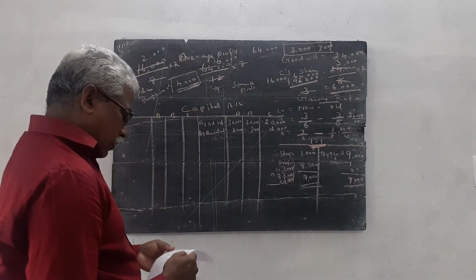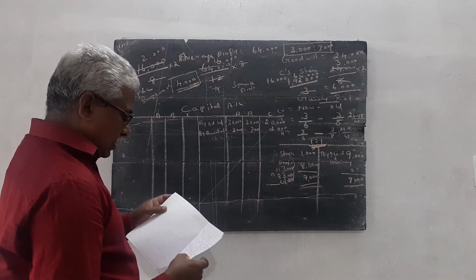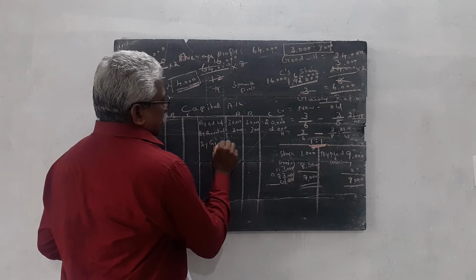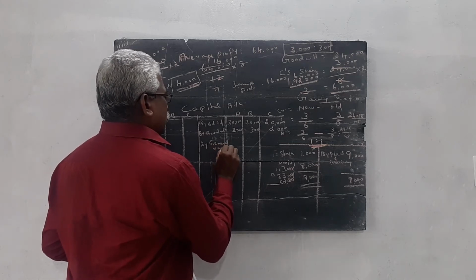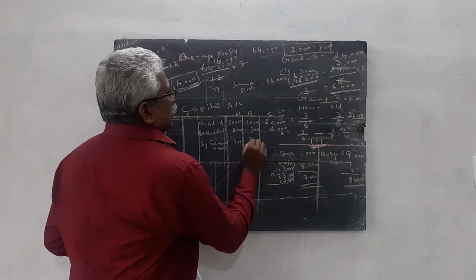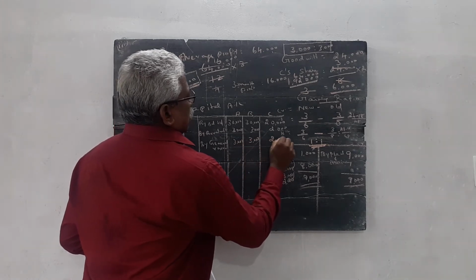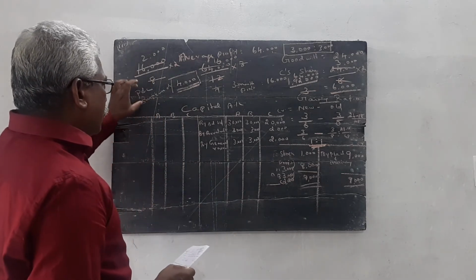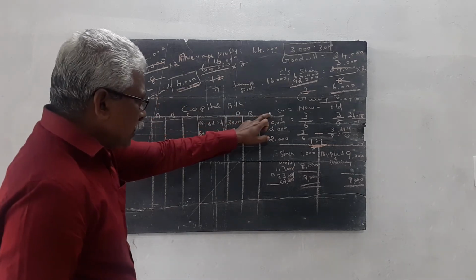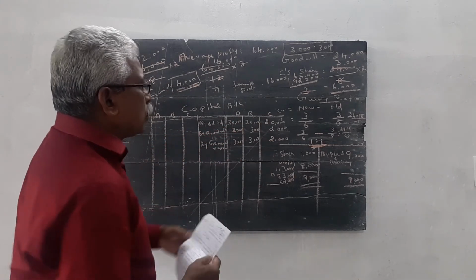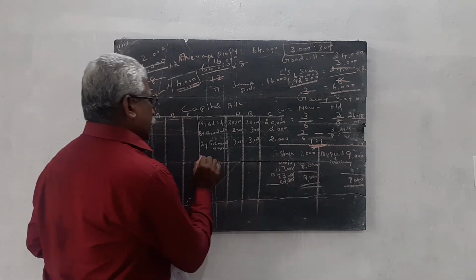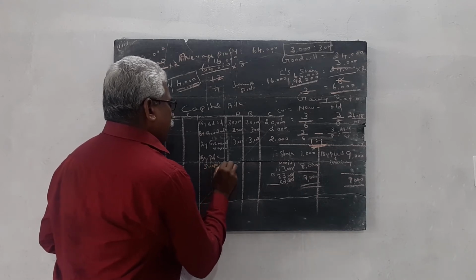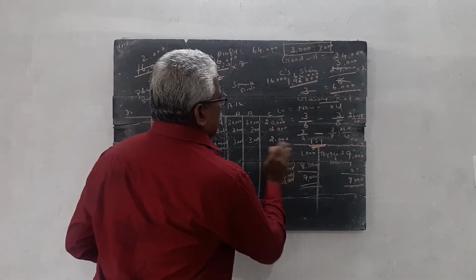Then the general reserve. In the question, the general reserve is 8,000 rupees. So it is taken by the old partners in their old ratio: general reserve 3,000, 3,000, 2,000. Then we already calculated C's portion of profit, which is 4,000. So this 4,000 is entered here as by profit and loss suspense account, 4,000 rupees.